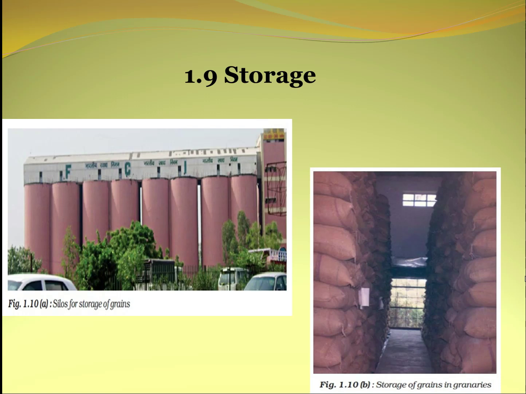While drying, at the time of harvesting of the crop, the moisture content in grains is near about 15 to 35%. But for safe storage, the seeds and grains should have moisture content below 14%. So the step of drying of grains is a vital preventive measure.